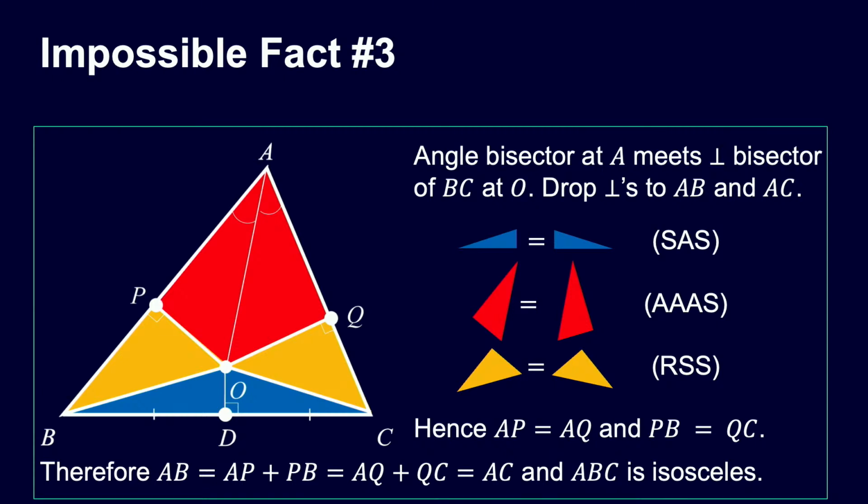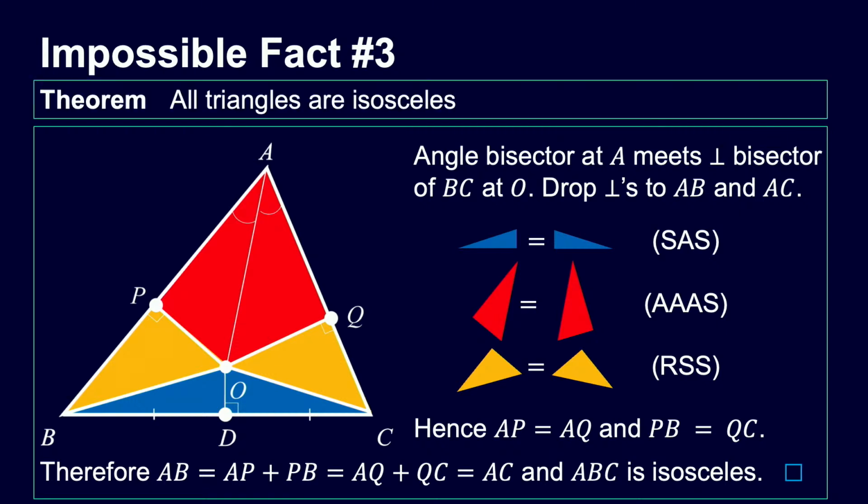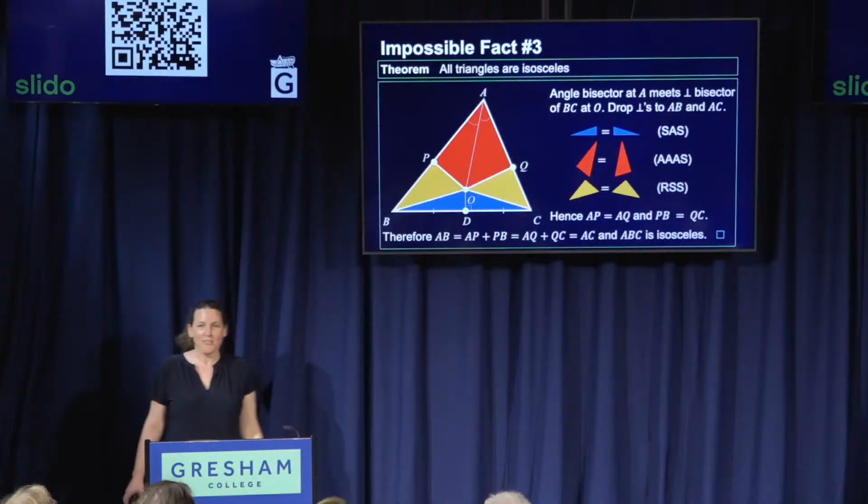But this was any old triangle. So we have proved the amazing theorem that all triangles are isosceles. Fantastic. So if you are puzzled by that, good. We'll come back and think more about it later.